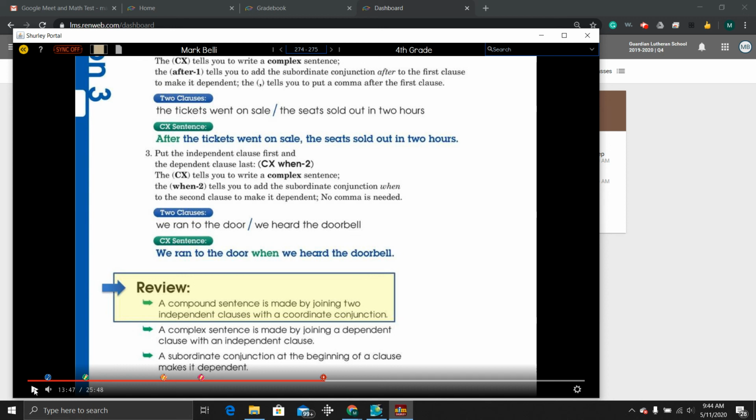Just not going to see it this year because we have a limited amount of time left in the school year. But you will see it next year and you will see it the year after that when you're working with Mrs. Heiner. So don't stress too much about that if this is brand new information. You're going to get it.